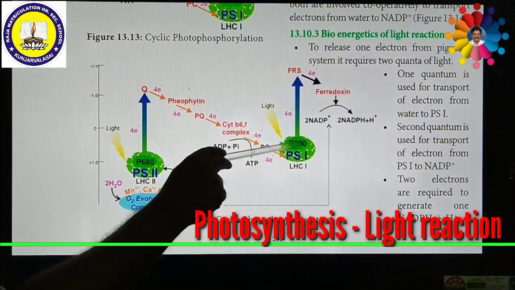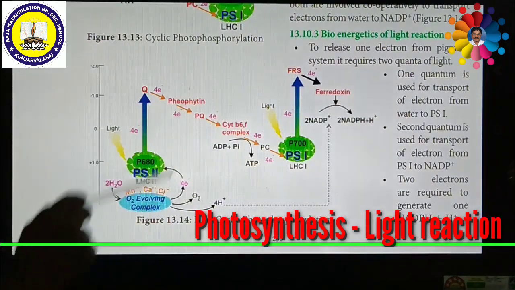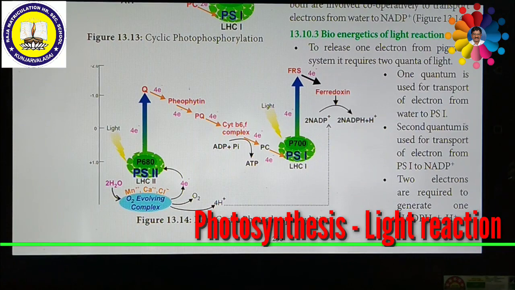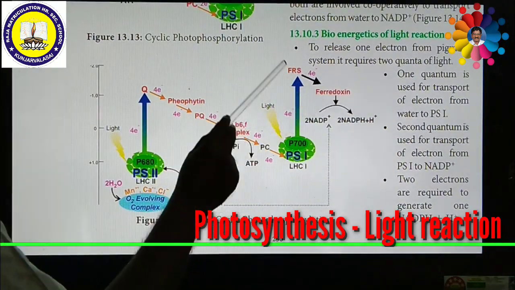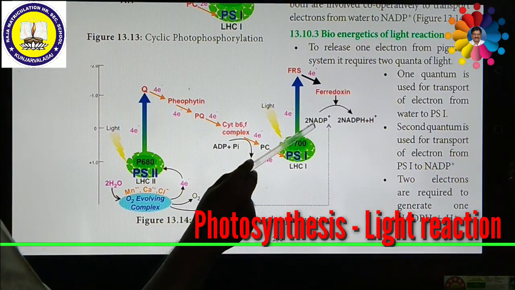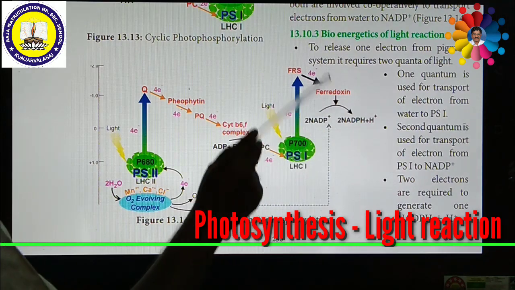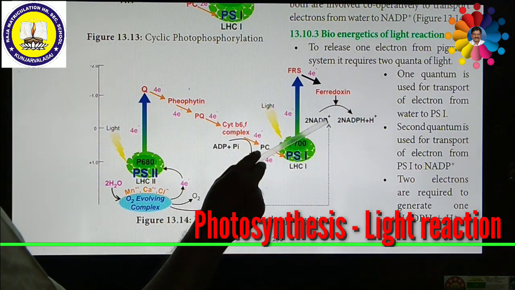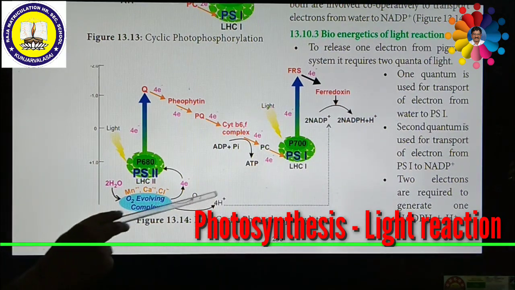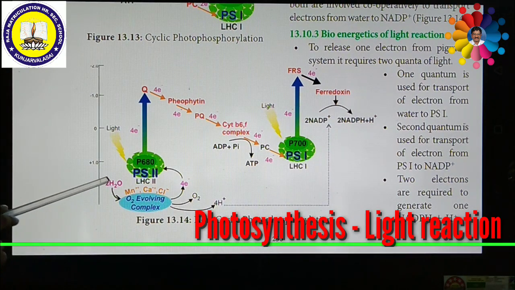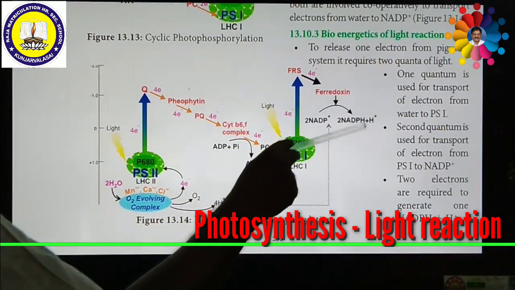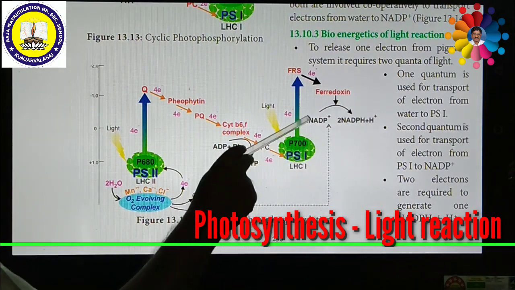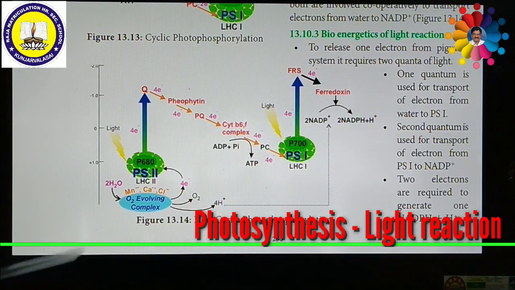Come to the point. These excited electrons are at FRS. FRS means ferridoxin reducing substrate. Then this will transfer these electrons into the ferridoxin. Then this ferridoxin will enter into the NADP, nicotinamide adenine dinucleotide phosphate. These two molecules of NADP obtain the 4 protons released during photolysis, to form NADPH2 or NADPH plus H plus. So 2 NADP produce 2 NADPH2.